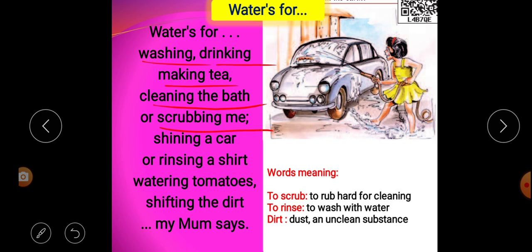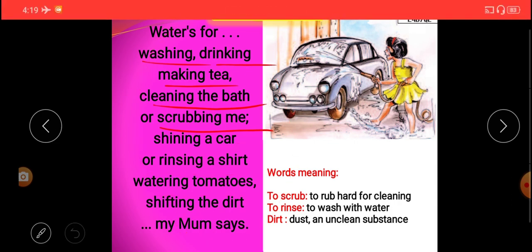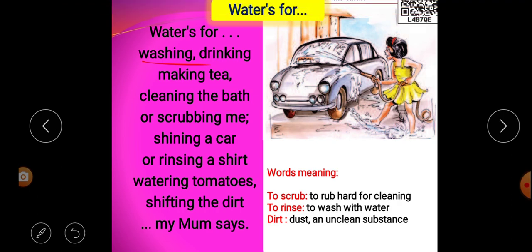Water is also used for what? Shining or cleaning a car. And water is also used for rinsing or cleaning a shirt. At the same time, water is used for what? Watering plants, tomatoes, trees, etc. And lastly, water is used for sifting the dirt, or cleaning the dirt. This is the opinion of the poetess's mother. That means according to the poetess's mother, this is the use of water.